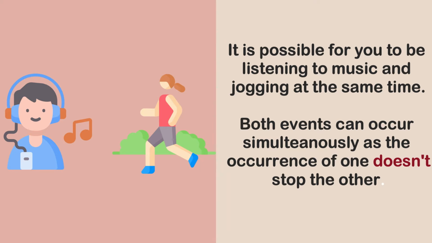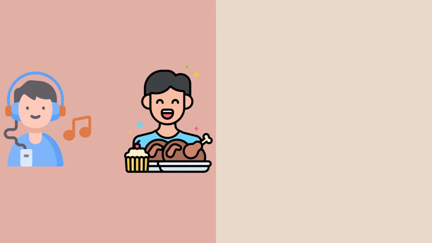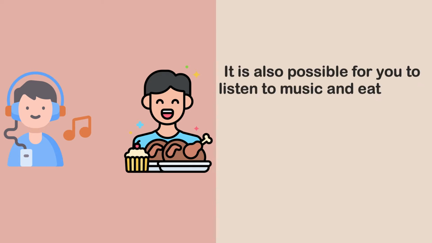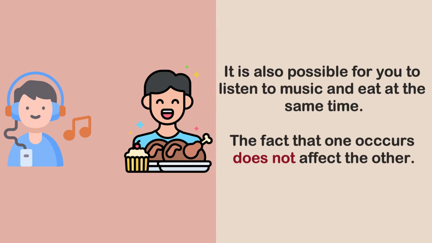Another example can be the event of you listening to music and you eating. So there's a chance that you can be eating, and there's also a chance that you can also be listening to music at the same time. Both events can actually occur simultaneously. So definitely, eating and listening to music are actually examples of mutually inclusive events.